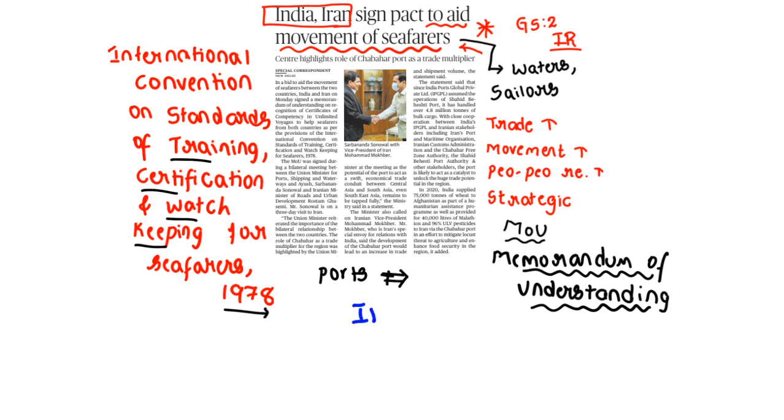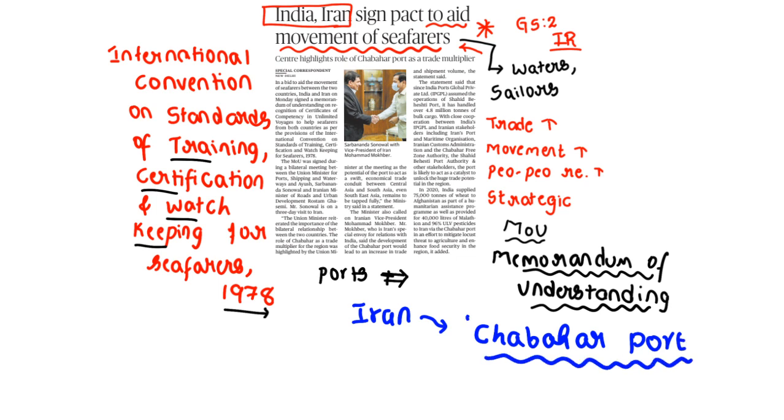Clear? Iran is very important because in Iran there is one port, that is Chabahar port. This was built by India in support of Iran. The Chabahar port, the important strategic port in the Arabian Sea and in that bay area, holds great significance.